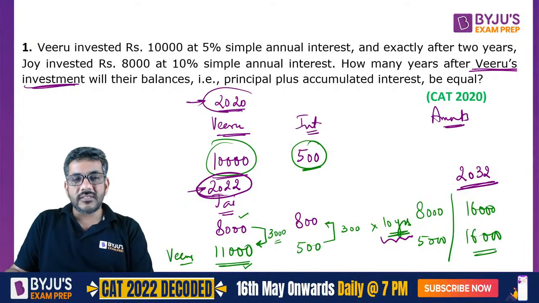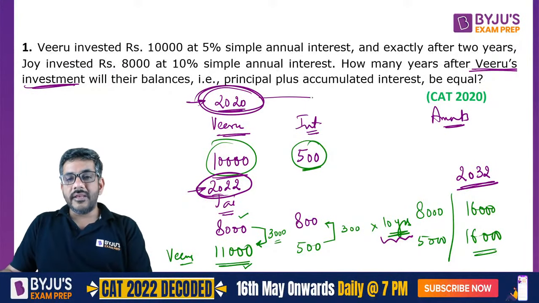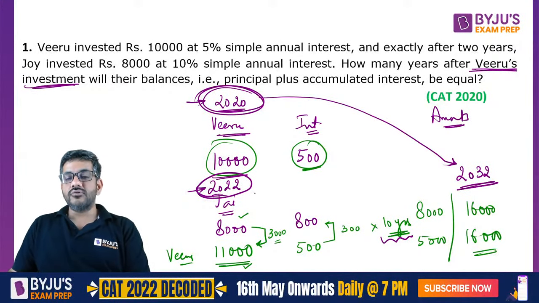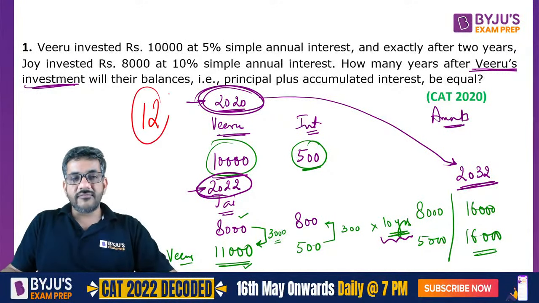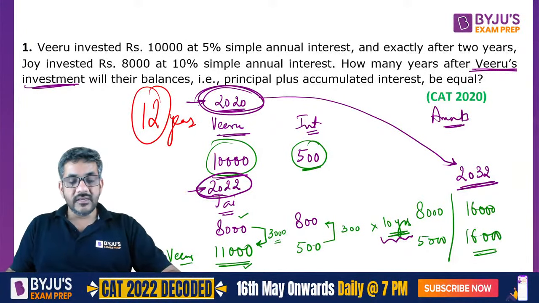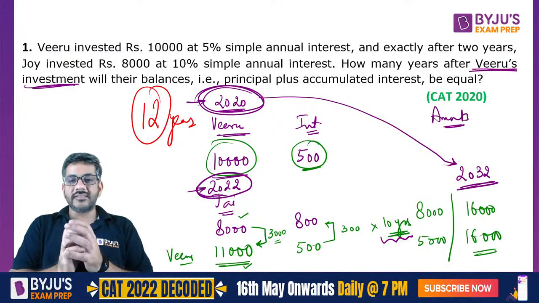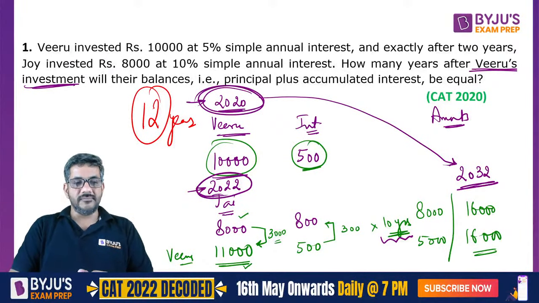The question is asking you, how many years after Viru's investment? Viru's investment was in 2020. So how many years after this are their amounts going to be equal? So of course you can see it is going to happen after a total of 12 years. So therefore the answer for this question is 12 years. Pradyumna had given the right answer for this question.